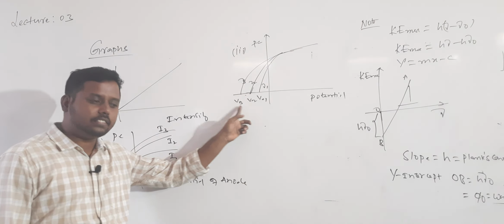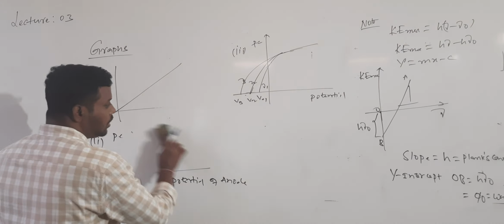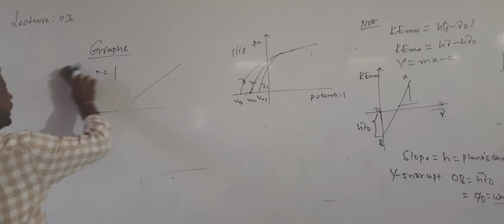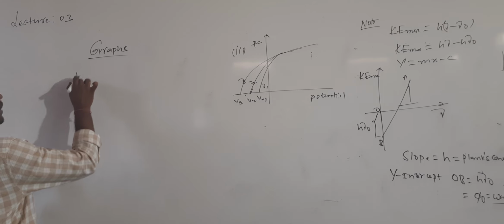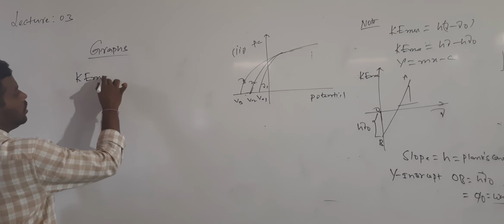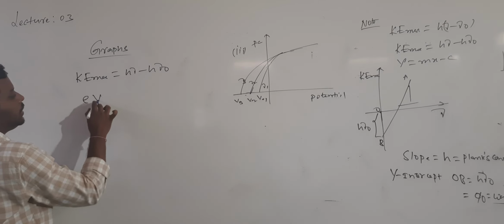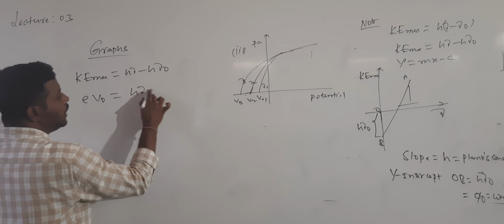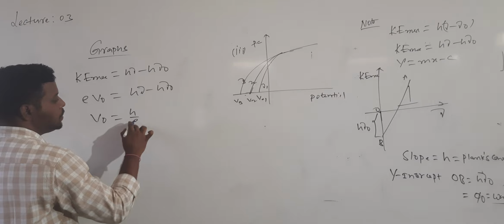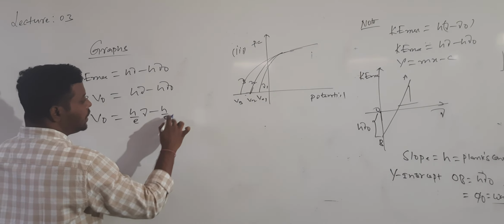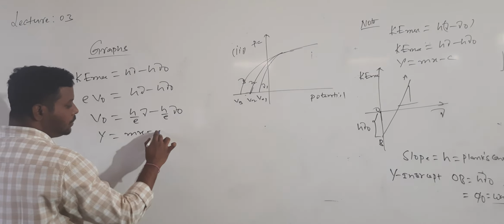Four graphs: photocurrent with intensity, and photocurrent with the potential of the anode for different frequencies. This is for different intensities, and that is a graph drawn between frequency and kinetic energy. And one more important point: what is Ke max? Ke max is equal to h into mu minus h into mu naught. But Ke max can also be written as e into V naught is equal to h into mu minus h into mu naught. From this, V naught is equal to h by e into mu minus h by e into mu naught. Even this is of the form y is equal to mx minus c.